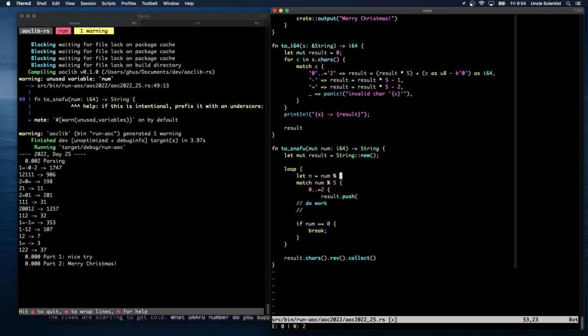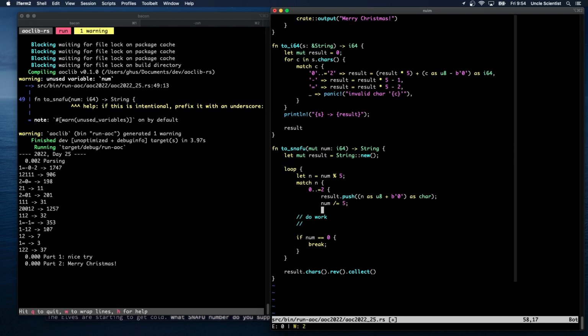Num mod 5. Right? Match n. Result push n as u8 plus b of 0, and all of that as char. And then we have to divide, oh, we have to do that here, right?